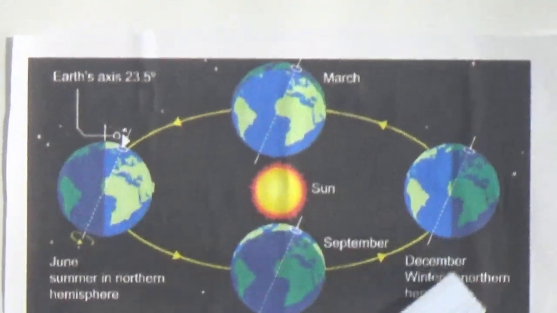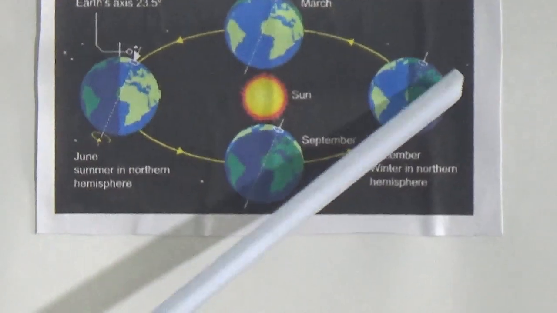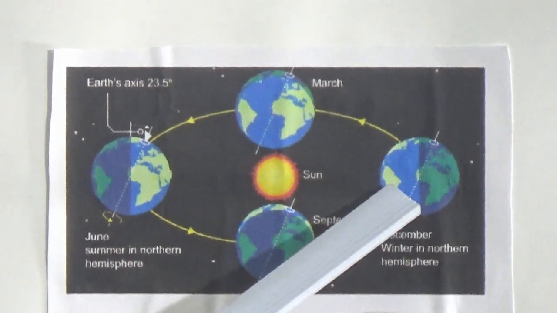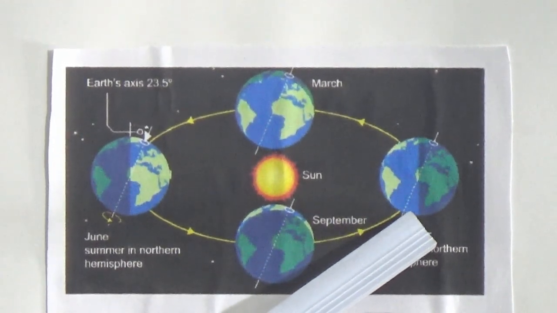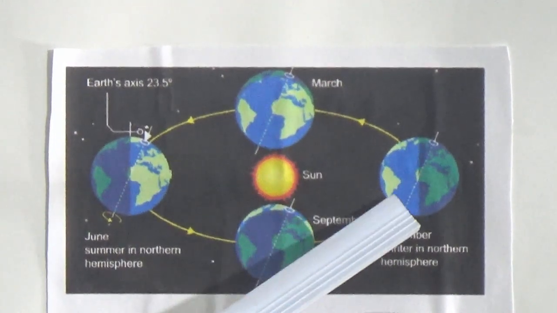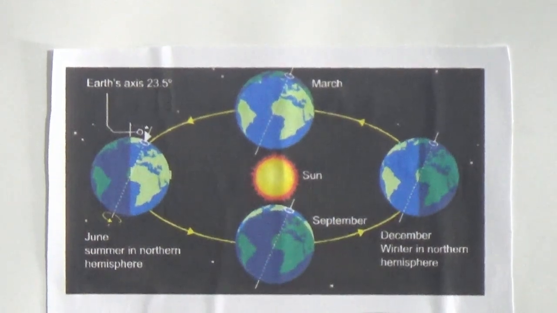The opposite is in December. The northern hemisphere is tilted away from the sun, it gets less sunlight, that's why it is winter there. And again the southern hemisphere tilts to the sun, and it gets more sunlight, and it is summer there.